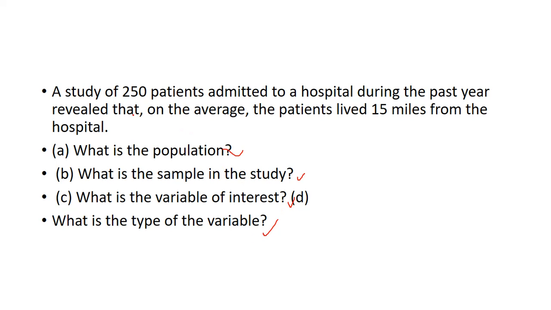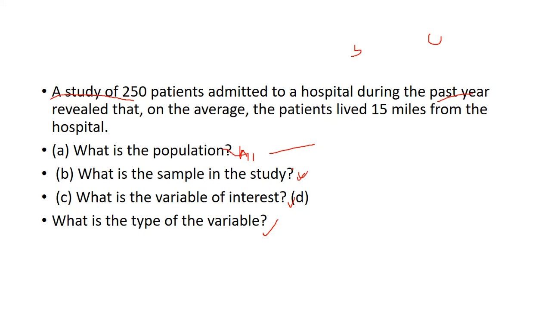Here observe, a study of 250 patients only in the past year, so it should be the sample, because we don't know how many patients there have been from the hospital's start up to now. So our sample is the 250 patients admitted to a hospital during the past year. What is the population? All patients admitted to the hospital up to now come under the population, the complete information, so it is the total number of patients admitted to the hospital.